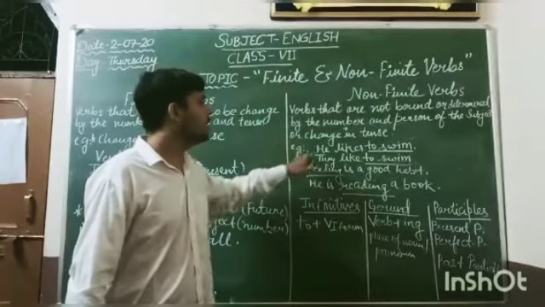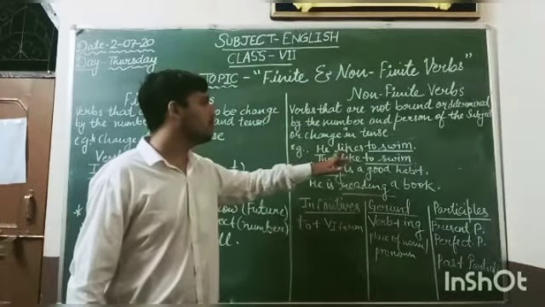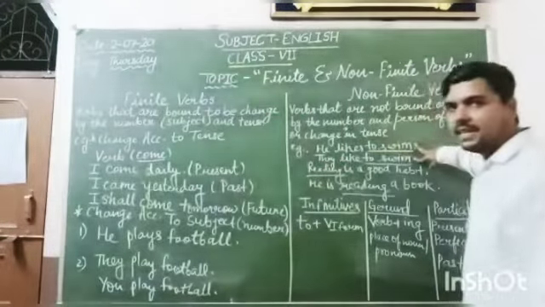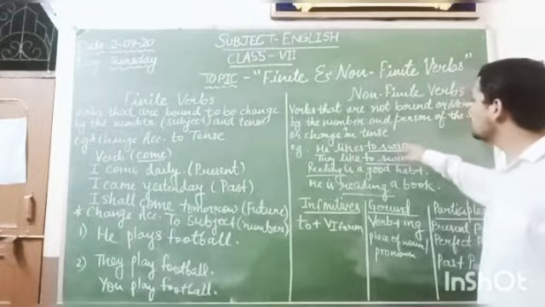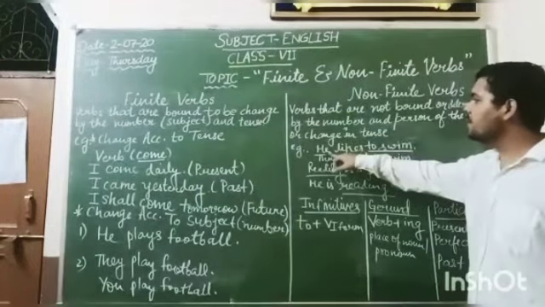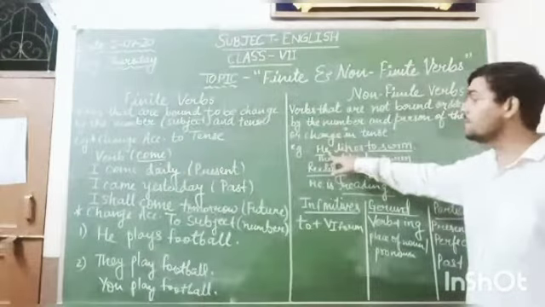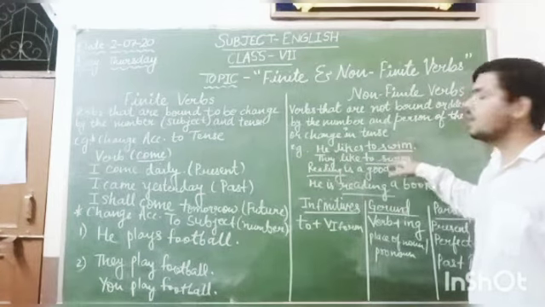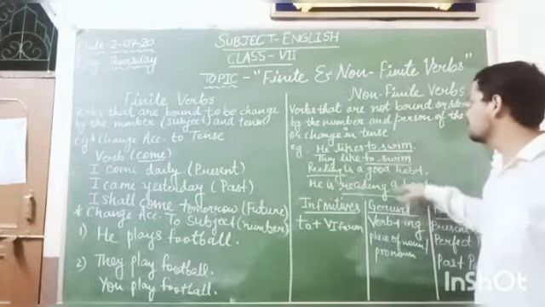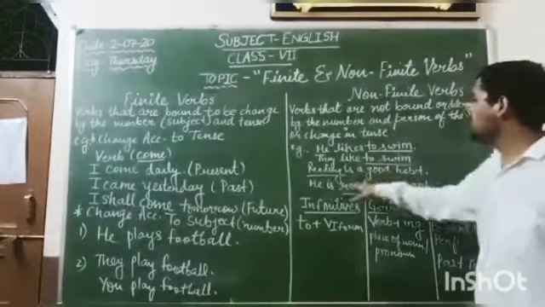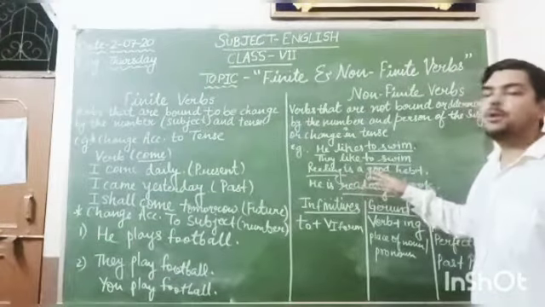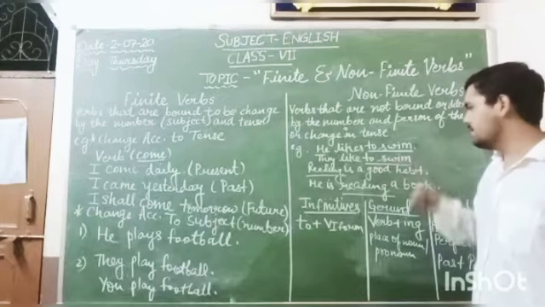For example, he likes to swim, they like to swim. Both these sentences have used to swim. Here we see that the subject is he, which is singular, and they, the subject is plural, but the verbs have not changed. Reading is a good habit. He is reading a book. Both reading words haven't been changed in the sentences.